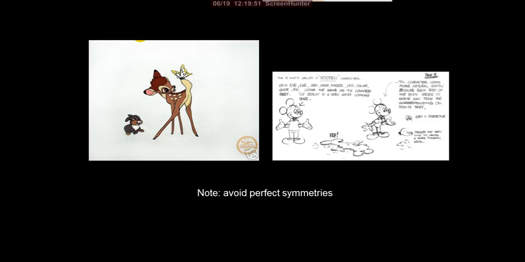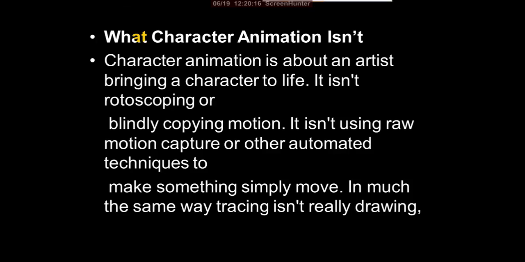So appeal means what? Every character has its own appeal. Suppose villains have some different appeal compared with the heroes. Some have round faces, some oval shaped faces, some rectangle, some square faces. That is the appeal for the particular characters. Here we are showing some examples. Okay, so note: avoid perfect symmetries.